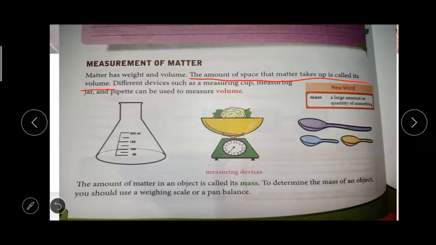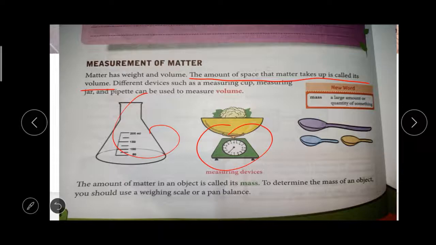Okay, so different devices such as measuring cup, measuring jar, and pipette can be used to measure the volume. If you want to measure the volume, there are many measuring instruments. We can use a measuring cup, a measuring jar, a pipette.